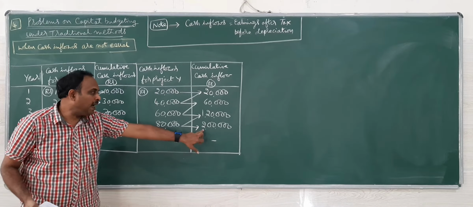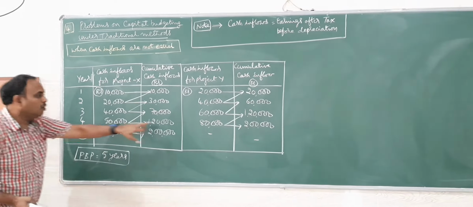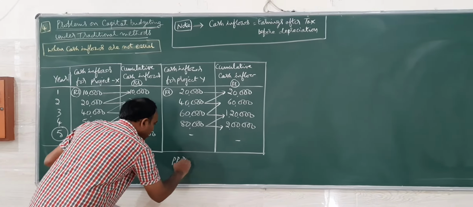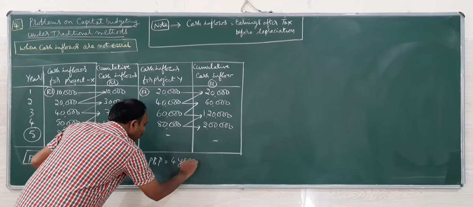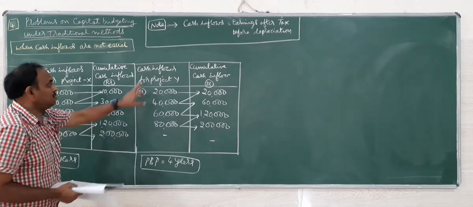So to get back 2 lakhs, it is going to require only 4 years. The 5th year is not there. So payback period is 4 years for project Y.